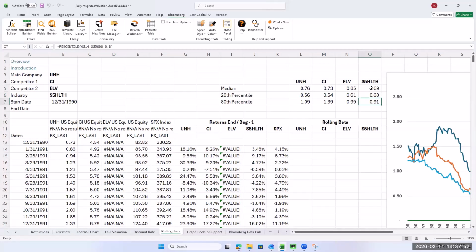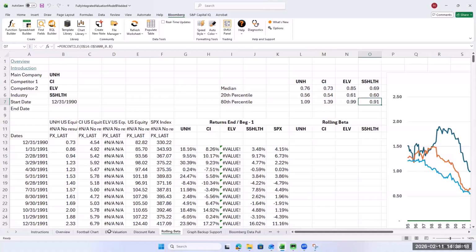Healthcare, you would think I would have a low beta, and sure enough, these firms do have low betas, so that kind of makes sense. You might think with healthcare services that they may not do well in recession because people lose their jobs, so they lose their employer healthcare, but most of this is being paid for by whom? By government, Medicare, right? So that one is pretty recession proof.